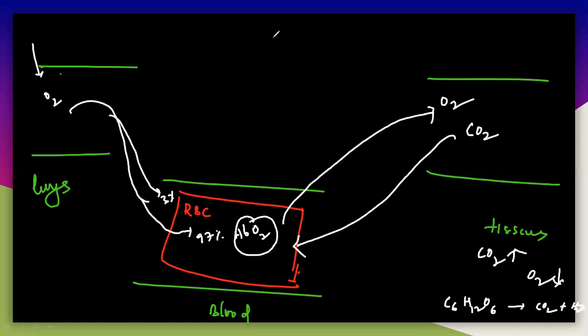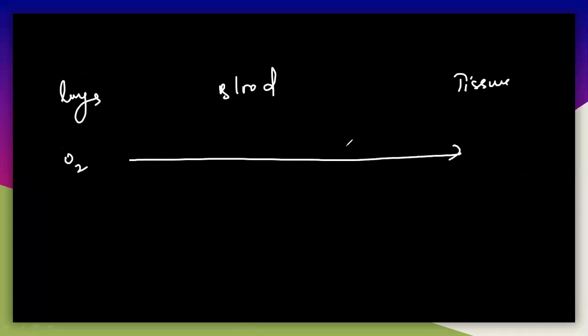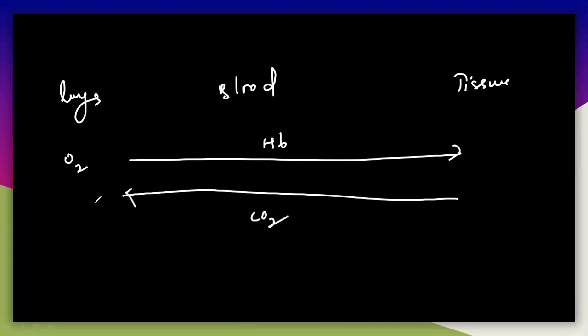One thing you have to understand: you can take the lungs here. So this is the lungs and the blood, and I'm writing tissues. And here the oxygen is transported from the lungs to the tissues with the help of hemoglobin that is present in the blood. And from the tissues, remember that the CO2 will be transferred. In breathing, we inhale the oxygen and the CO2 will be exhaled out. So the CO2 comes out, it has to go outside. We have to exhale it. How does the CO2 go out? With the help of hemoglobin, this CO2 will go out.